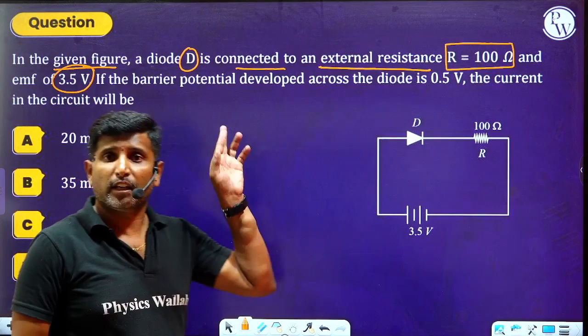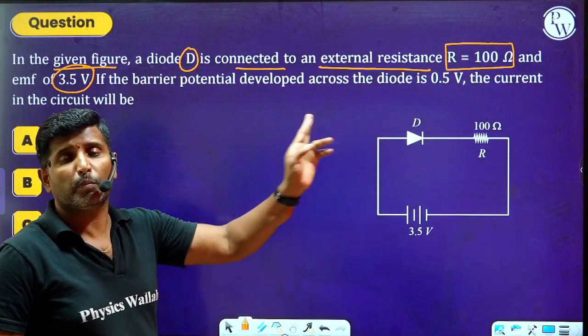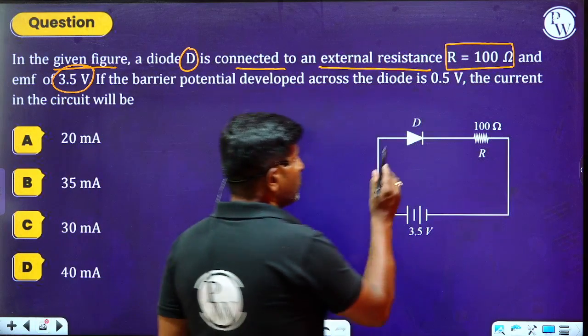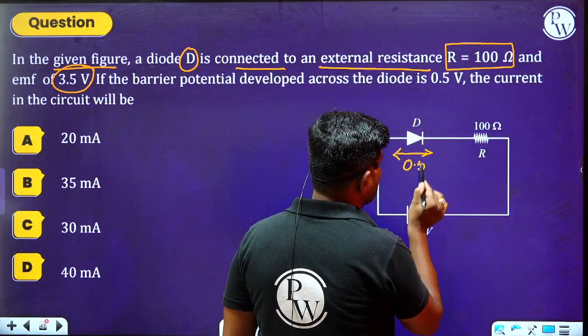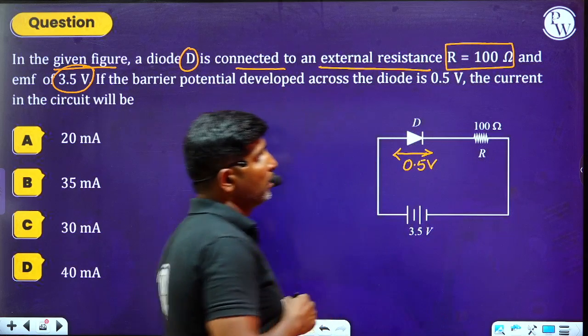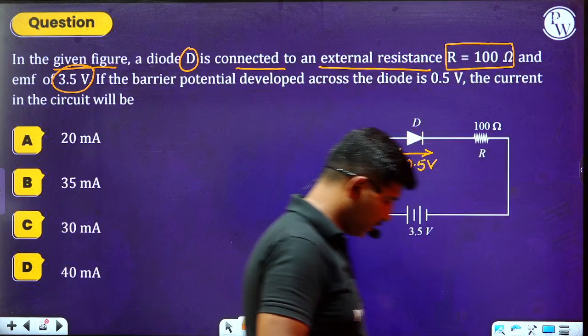If the barrier potential developed across the diode is 0.5 volt, then what is the current in the circuit?